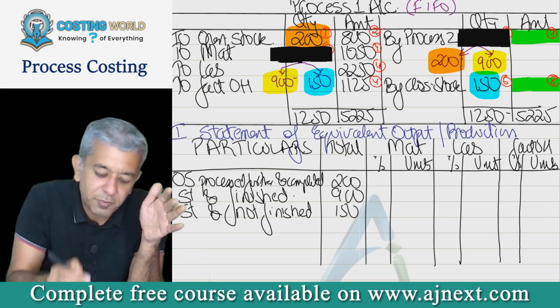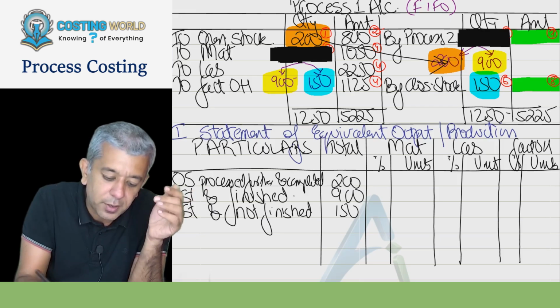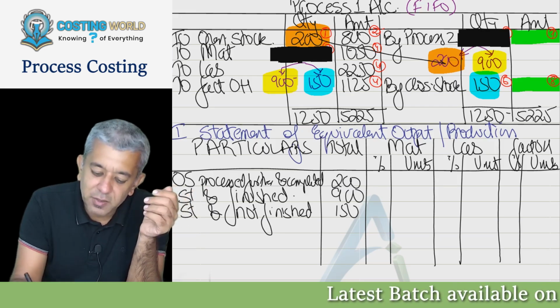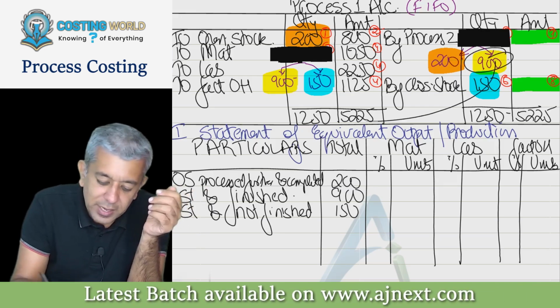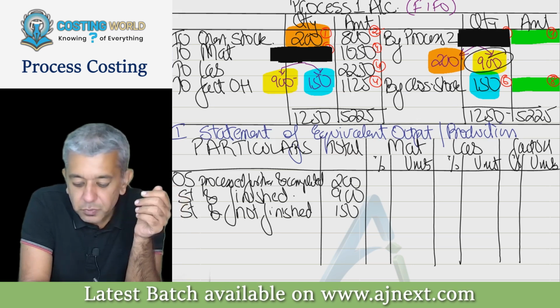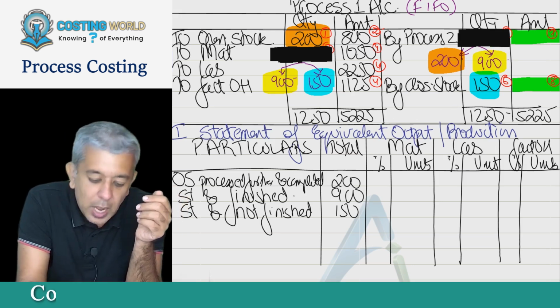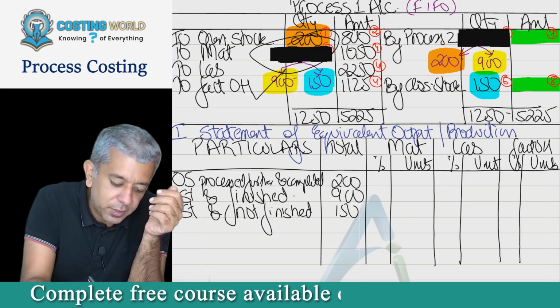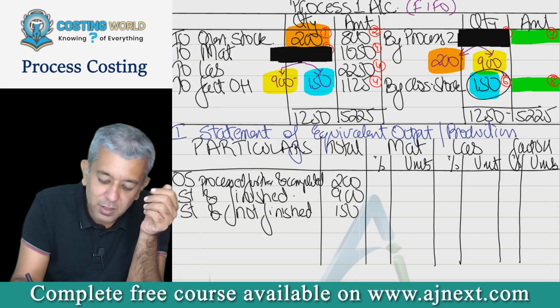Based upon that, the first thing is that we did this 200 part over here. The balancing figure over here was 900. That 900 got shifted over here. So out of this figure, 900 is completed. So 150 is not completed. That's nothing but your closing stock. Okay.